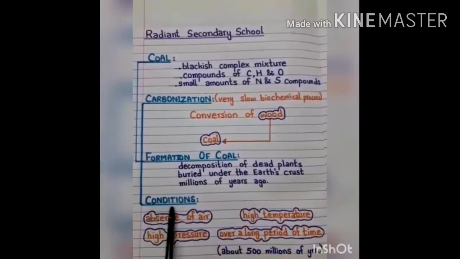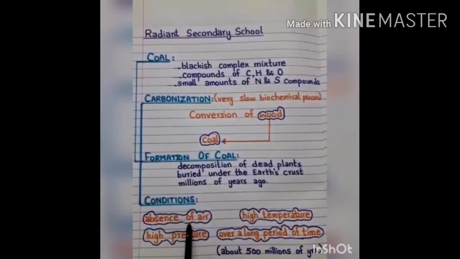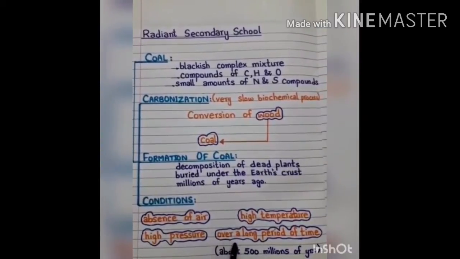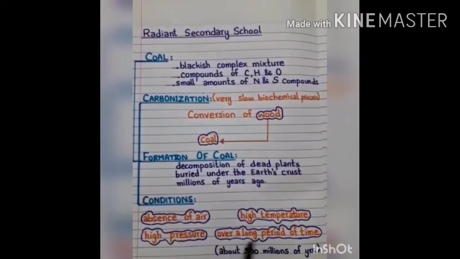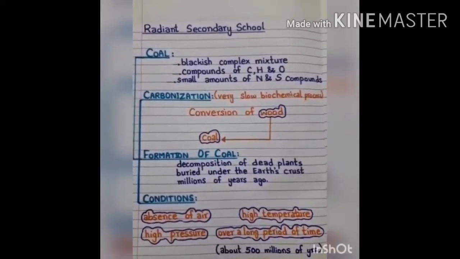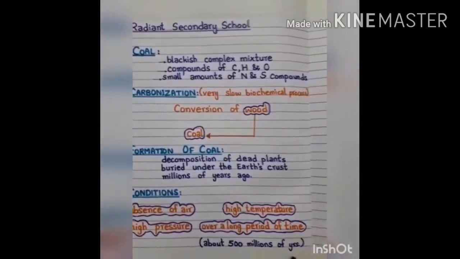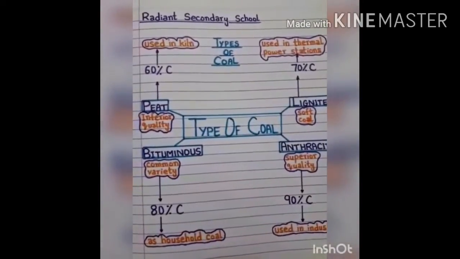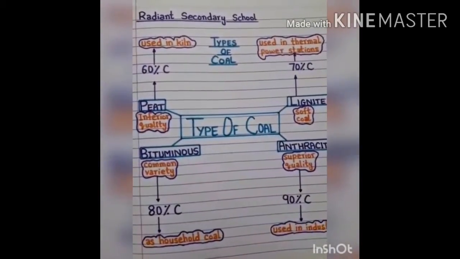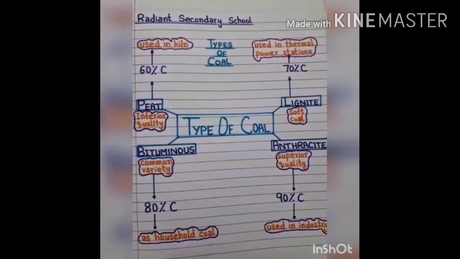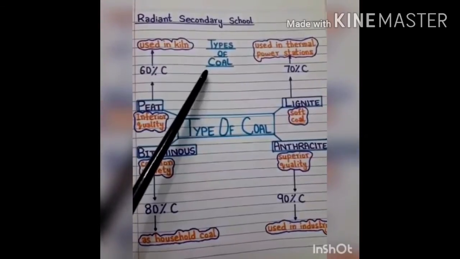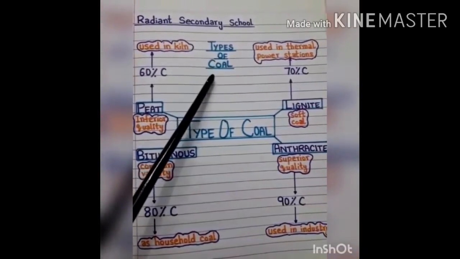These conditions are absence of air, high temperature and high pressure over a long period of time, which is about 500 million years. Wood contains about 40% carbon content, and depending on the extent of carbonization, different types of coal are found. We will study these types in detail.